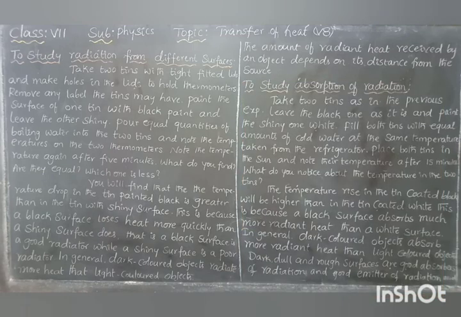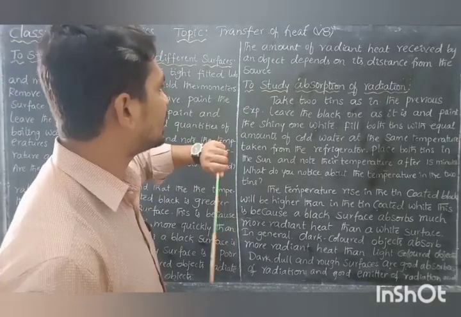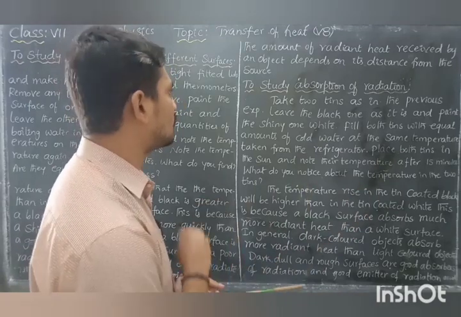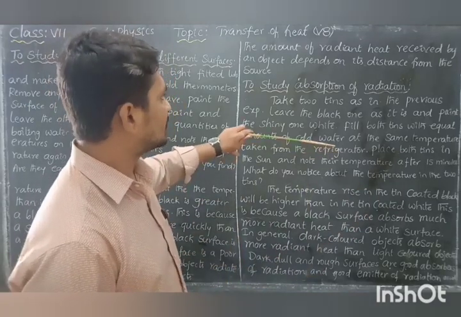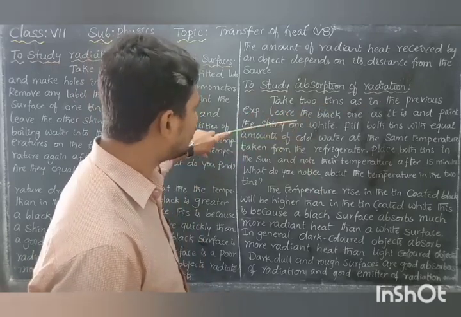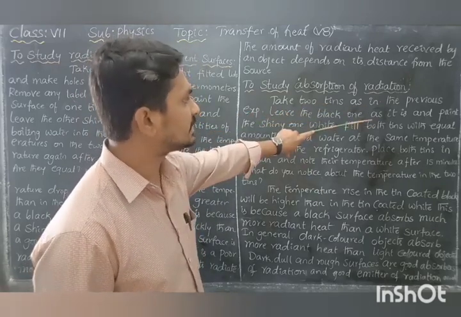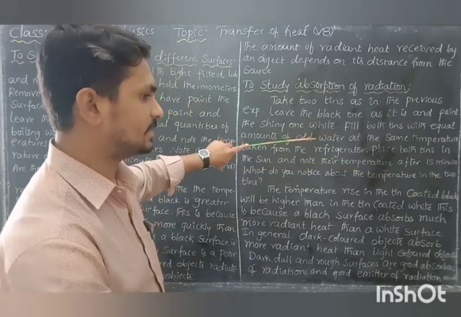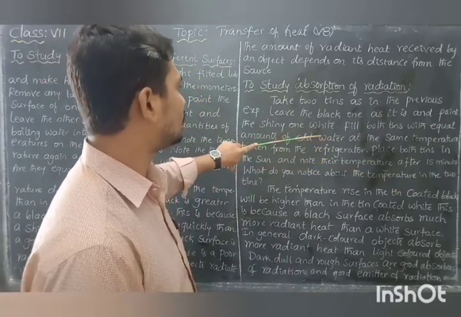Next is to study the absorption of radiation. The last one was radiant heat; this one is absorption of heat. You can take the two tins as in the previous experiment. Leave the black one as it is and paint the shiny one white. The shiny tin is painted with white color.